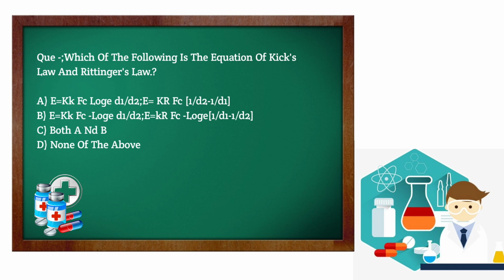Option B: E equals kk into Fc minus log e d1 upon d2 and E equals kr into Fc log e 1 upon d2 minus 1 upon d1. Option C is both A and B. Option D is none of the above. So the correct answer is option A.